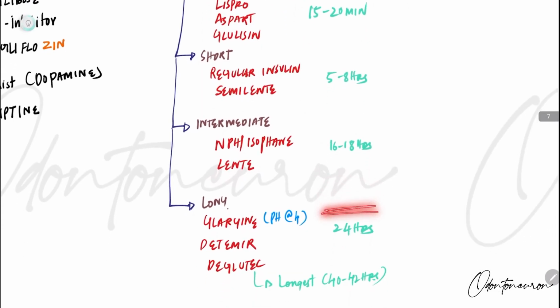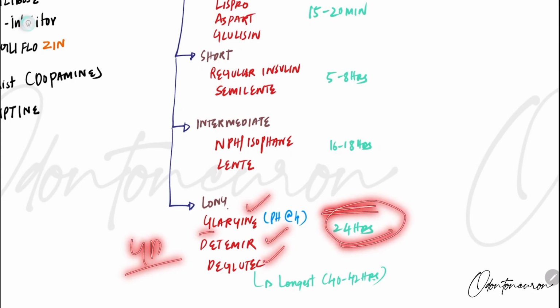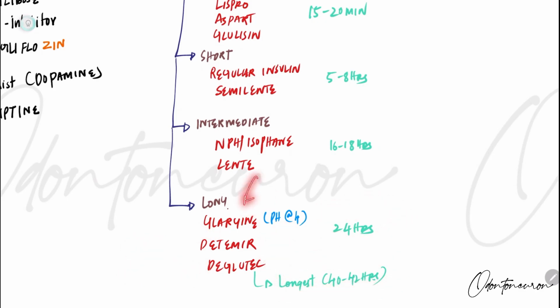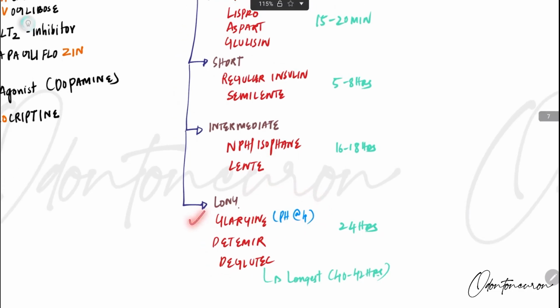And long acting is your GD. It's your glargine, detemir, and degludec, which act for 24 hours. And the highest among this is your degludec, which acts for 42 hours. And the only one which has a pH of 4 is your glargine. Okay, which is pH 4 is your glargine. Clear? Now let's come back to the story.